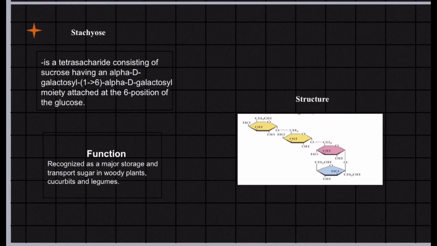Stachyose is a tetrasaccharide consisting of sucrose having an alpha-D-galactosyl 1 to 6 alpha-D-galactosyl unit attached at the 6th position of glucose. Its function is recognized as a major storage and transport sugar in woody plants, cucurbits, and legumes.